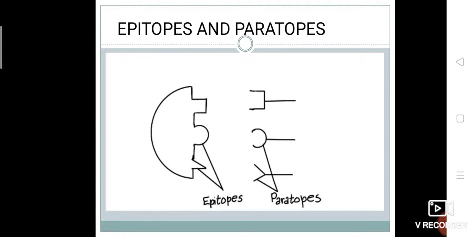Epitope, also called antigenic determinant, is the part of the antigen that is recognized by the immune system, especially by the antibodies, B cells or T cells. For example, the epitope is the specific piece of antigen to which an antibody binds. Means epitopes are part of antigen and paratopes are part of antibodies.